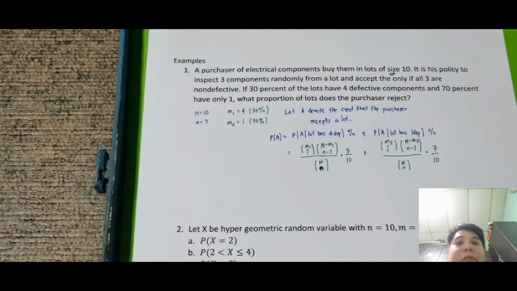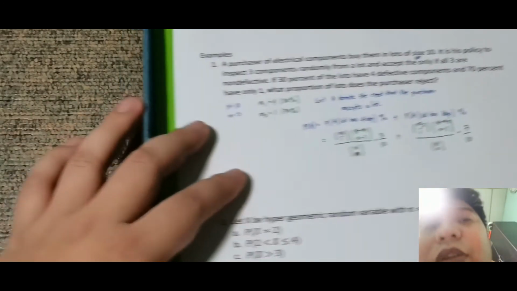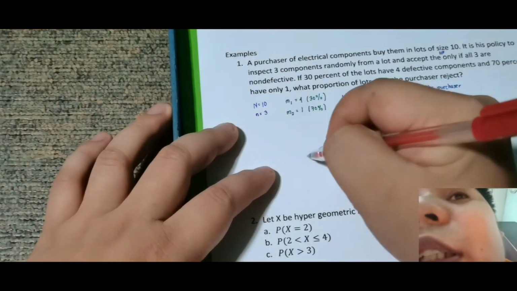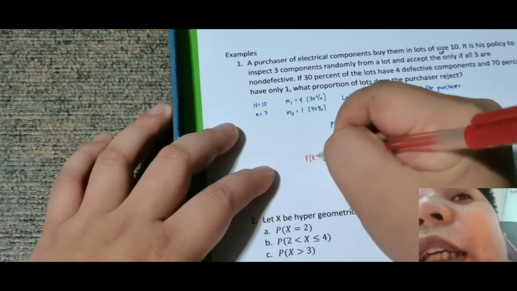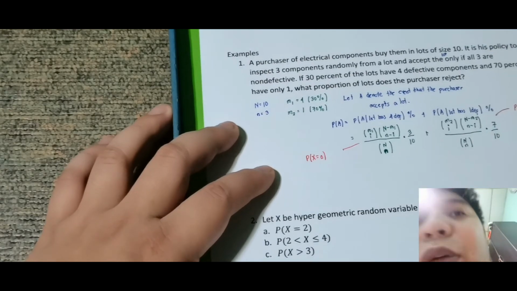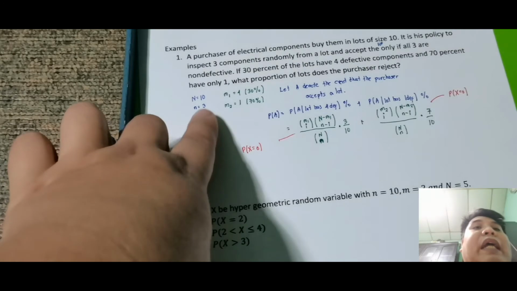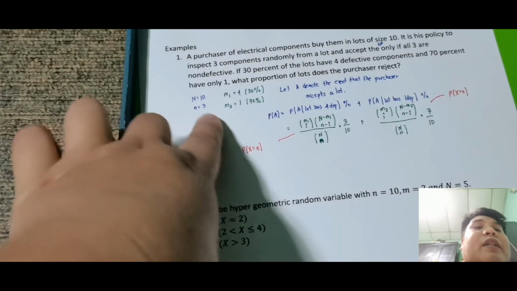So itong part na to is just yung probability na X is equal to 0, meaning walang reject. Yung i is yung number ng rejected. Out of n size, walang reject, kasi ito yung gusto mo.